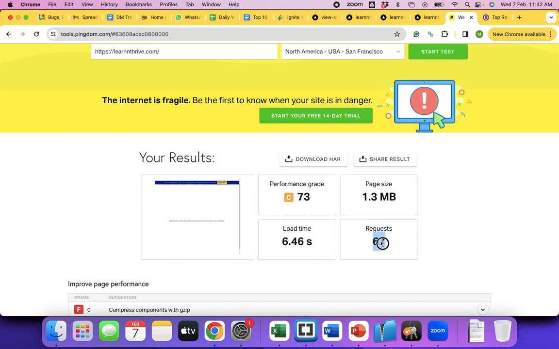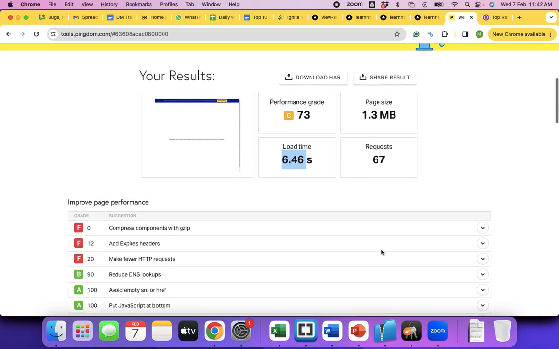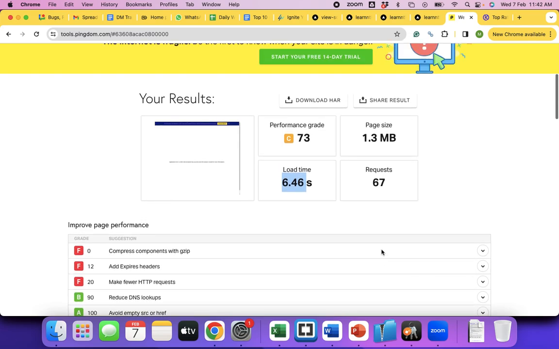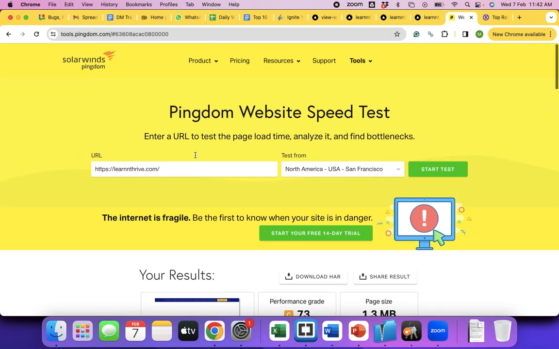So let's assume this is kept to only 20 requests, then it might come down to 3 or 4 seconds, and further improvement might bring it down to 2 seconds, right? There are a few more measures, optimization techniques. When you optimize in all possible ways, it might come down to 1 second or 500 milliseconds. Okay, did you all get that? Yes, sir.